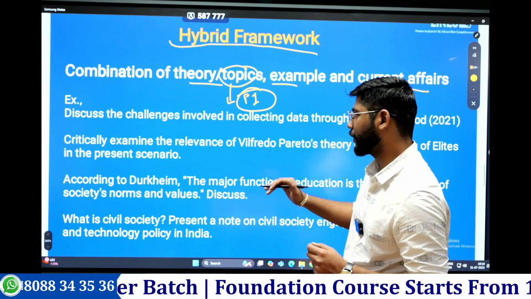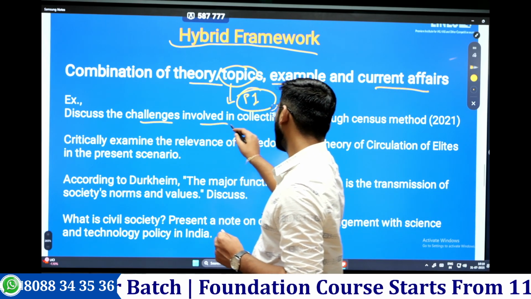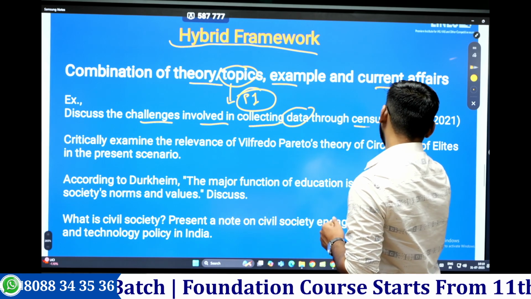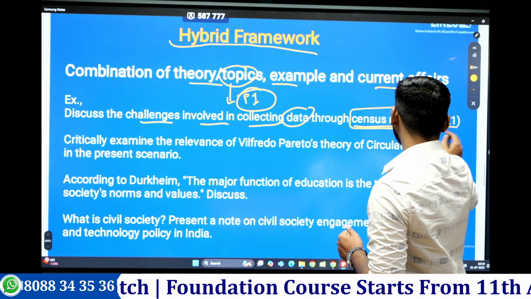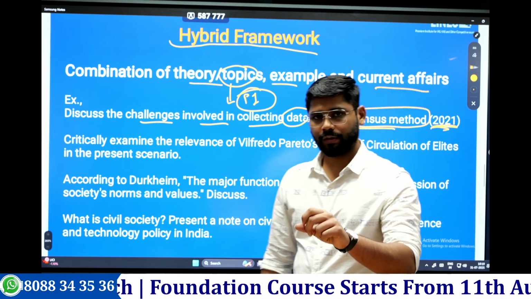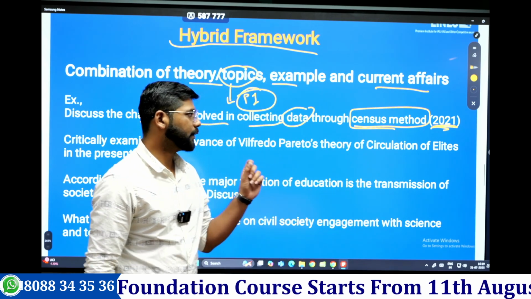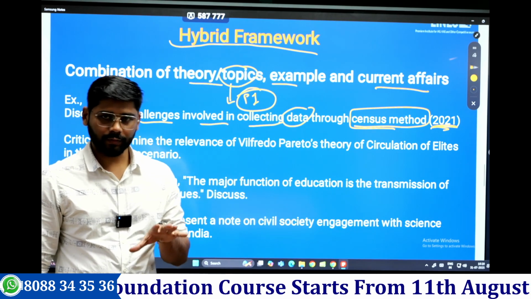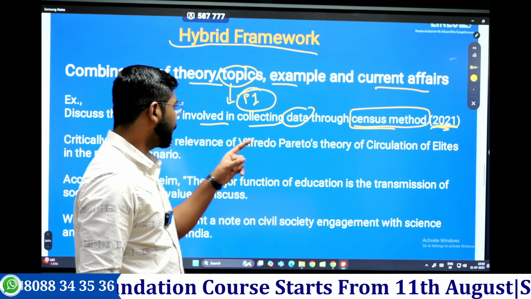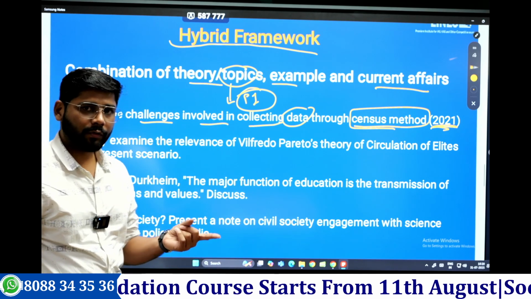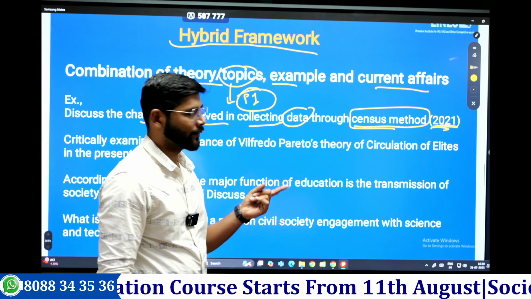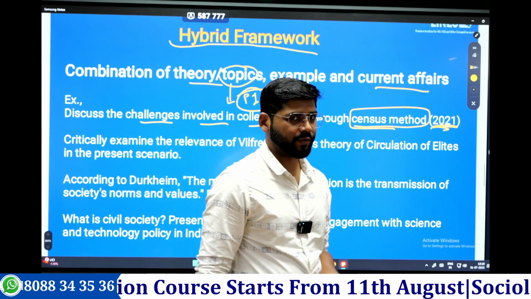If you see the question itself, discuss the challenges involved in collecting data through the census method. In 2021, the census was supposed to be conducted, so that time they asked this question. The census was in current affairs, so they blended current affairs with our third topic, research method and analysis. Today also, the census method is in use.